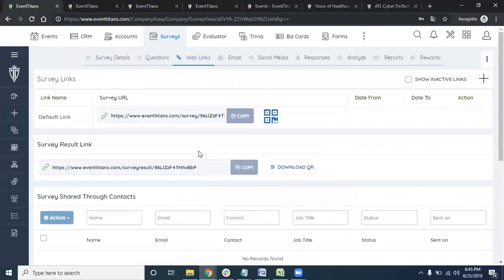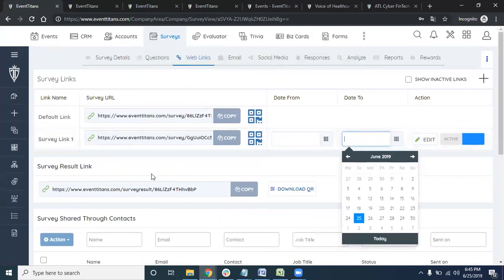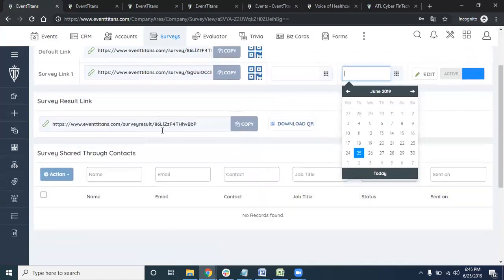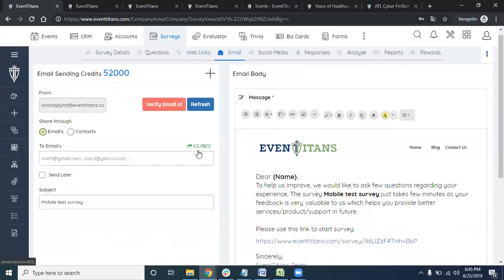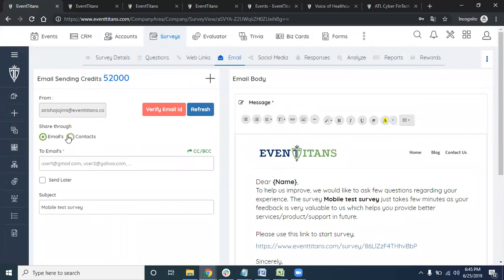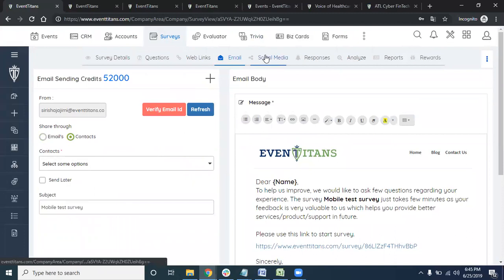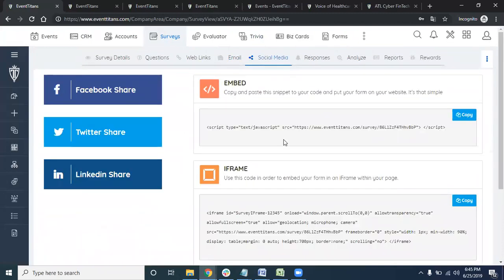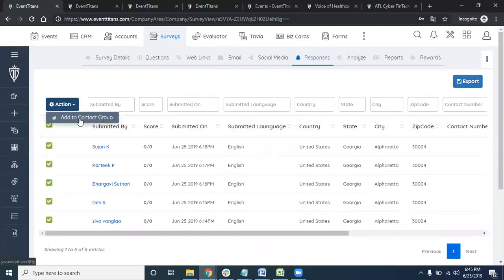To give you more of an options view, you can add any custom URL, and you can restrict the dates. Here are the custom URLs, like here is the result link. I will tell you what it is. And email: you can email your users the way you want to. You can directly email a particular group; you don't have to do everybody. And with social media, you can share and whatnot. Responses, whatever you get, all you need to do is add these responses and go to add to contact group.